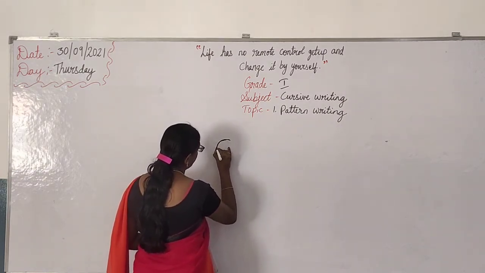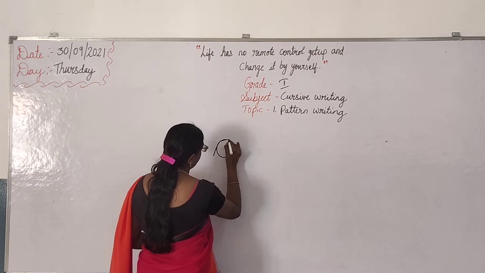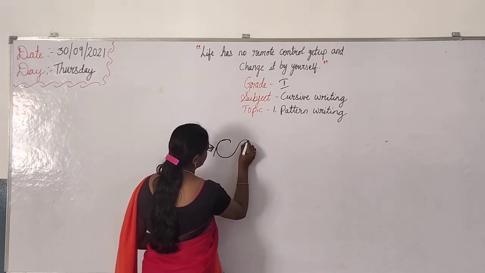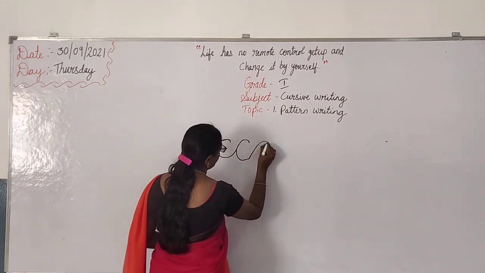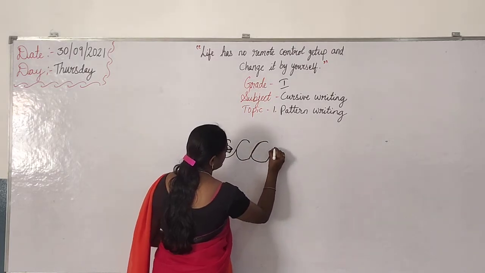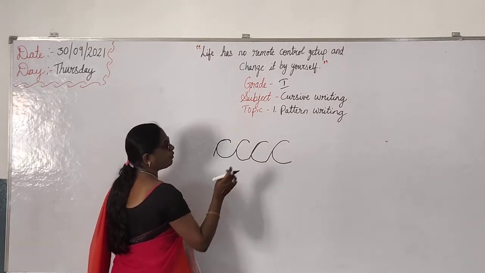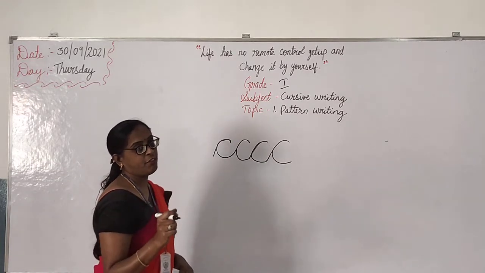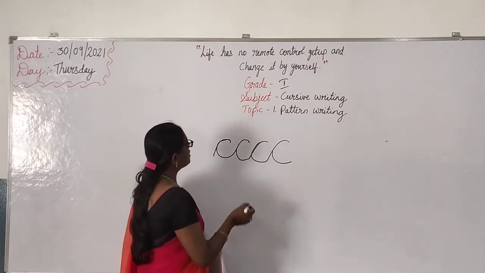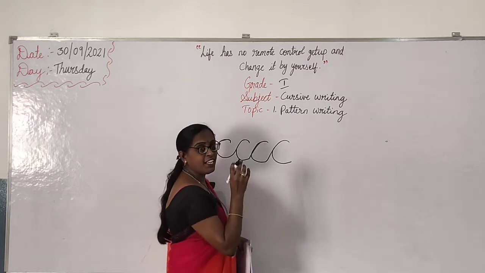Then again on that you should write. Okay? Then again. See like this. This helps to write your C, okay, in cursive. Yes, and even you can draw one.